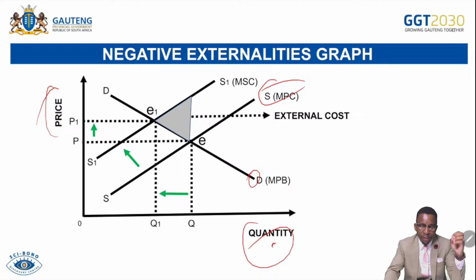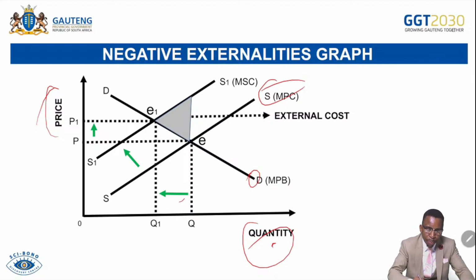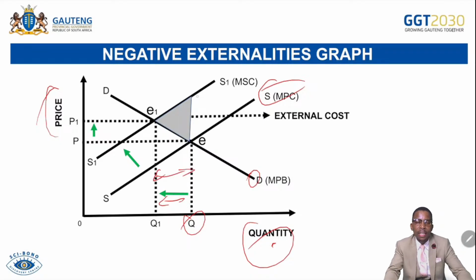If the cost of production for the firm increases, what is going to happen? The firm will then produce less of this particular product while consumers are demanding relatively more. For that reason, it will be causing the market failure. So the gap in between the two here, indicated by the shaded area, indicates what we call external cost or social cost, or it also indicates the deadweight loss, or social welfare loss, because it indicates that consumers demand more at Q, but they can only be getting less at the higher price. So this graph indicates what we call a negative externality.